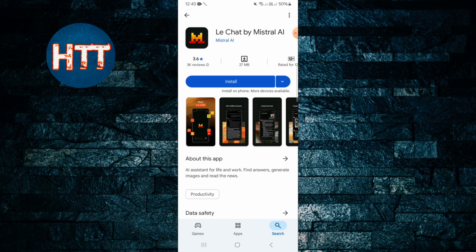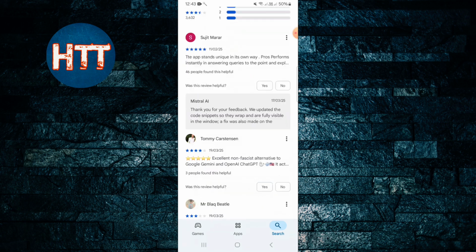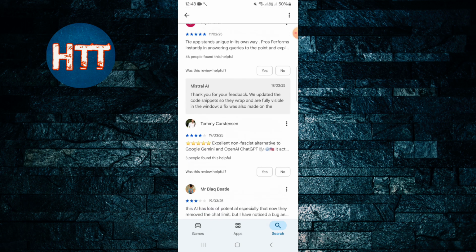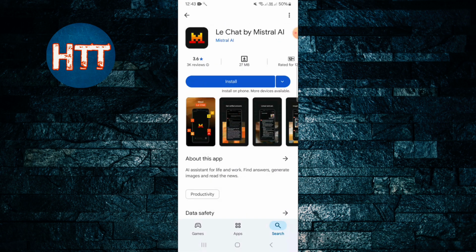If you look at the information about this app, it has a 3.6 rating out of 5, a 27 megabyte size, and 5 lakh people have already downloaded this app. And if you want to see the ratings people give here, and also the bad ratings, you can check.